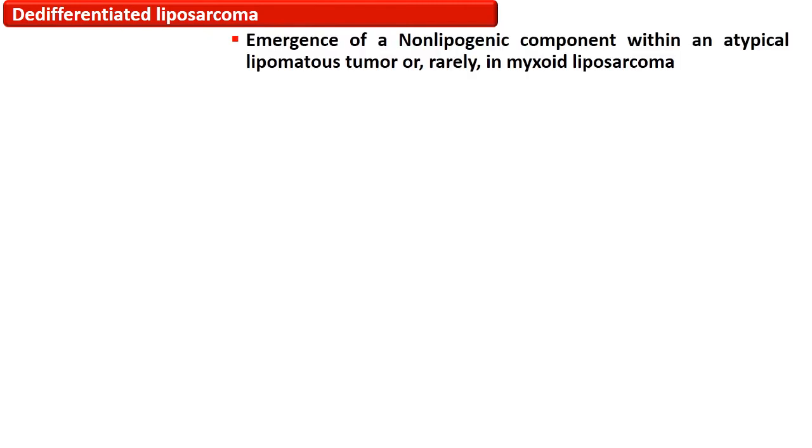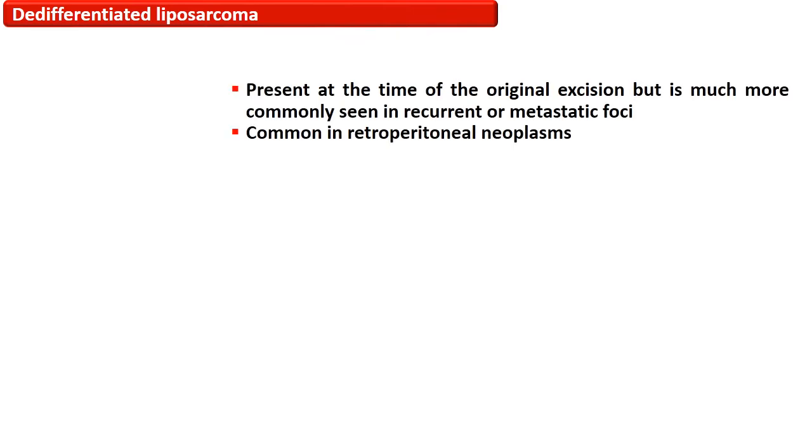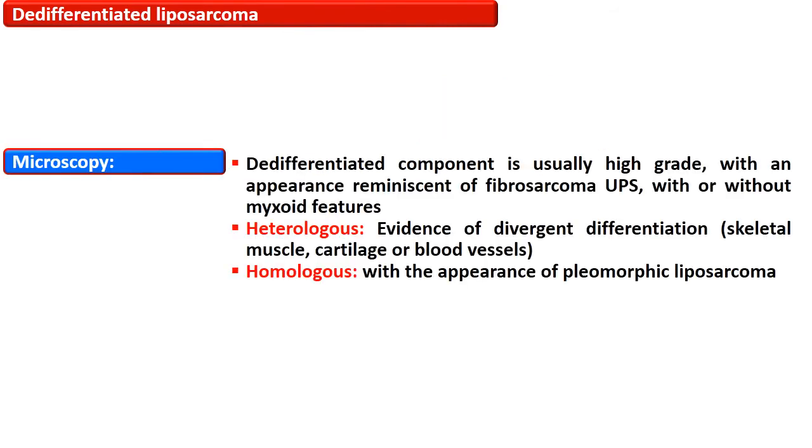The dedifferentiated liposarcoma is the emergence of a non-lipogenic component within an atypical lipomatous tumor, or rarely in myxoid liposarcoma. These may be present at the time of the original excision but are much more commonly seen in recurrent or metastatic foci. They are common in retroperitoneal neoplasms. Microscopy of these dedifferentiated liposarcomas.